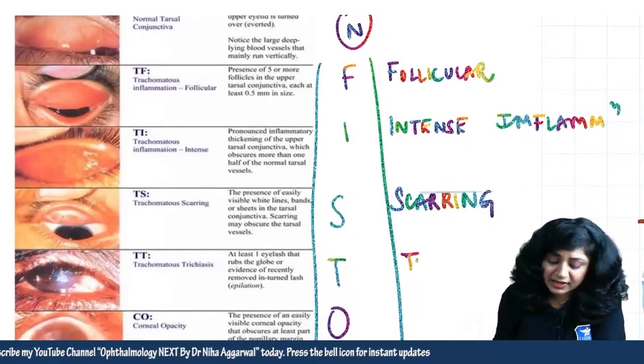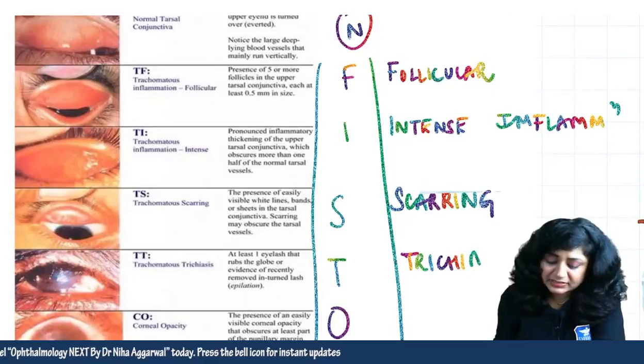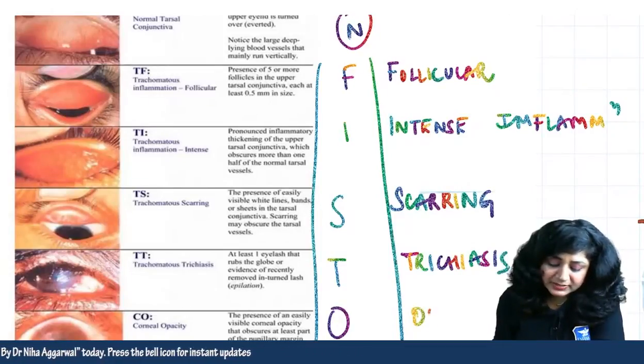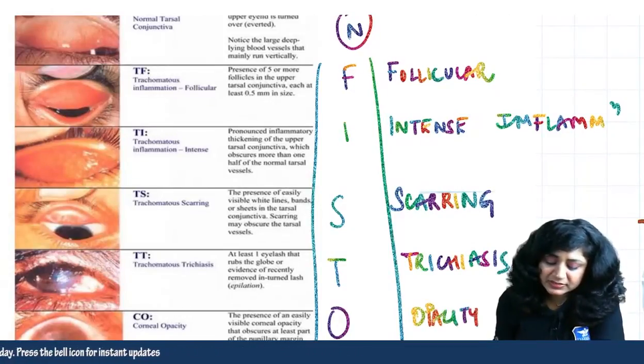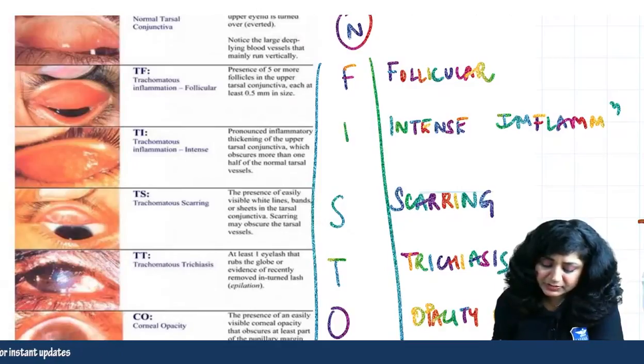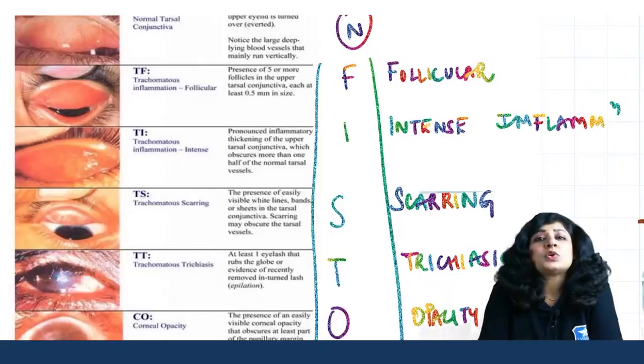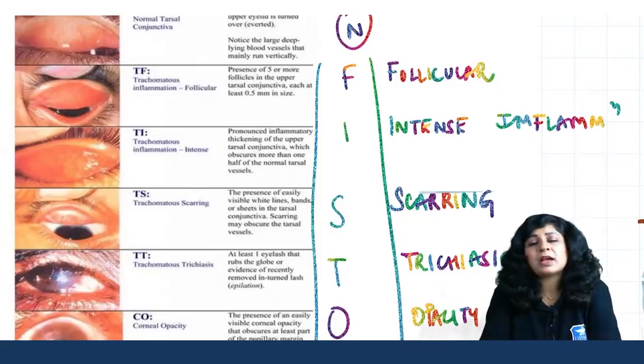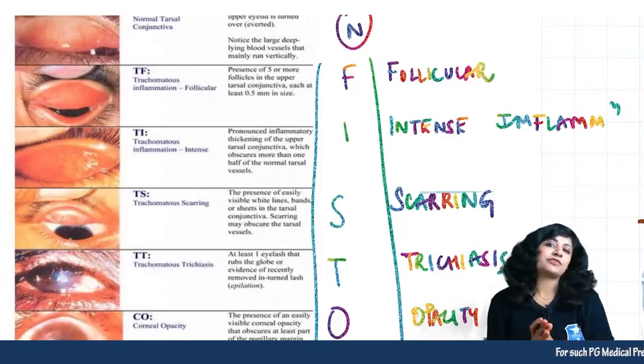Then what is T? T I have just told you, T for trichiasis. And O for opacity, which is opacity of the cornea. Very important: the WHO classification of trachoma, the staging of trachoma, which is FISTO.